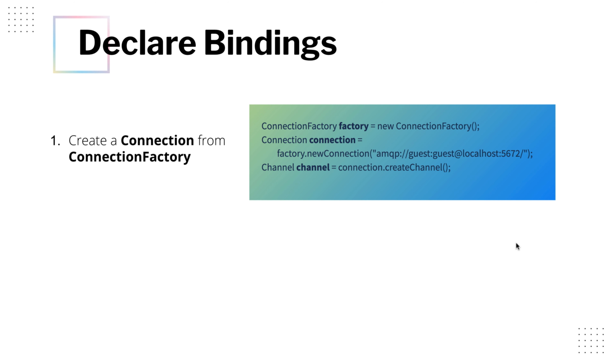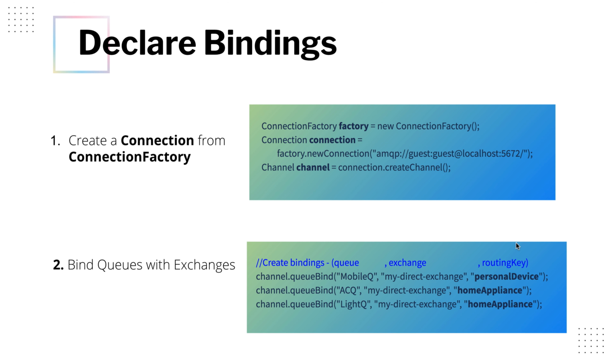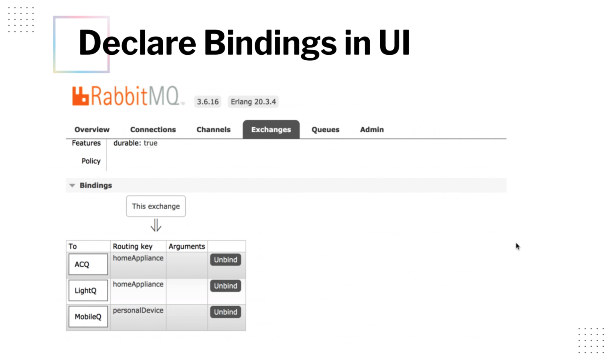create bindings. So far we have created our exchange and queues. Now all we need is to declare bindings. To do binding, we need to first be inside our channel, and then the way we will declare our bindings is using the channel.queueBind method. This method accepts three parameters: queue name, exchange name, and the routing key. So you can see mobile queue is using personal device, AC queue is using home appliance as the routing key, and so the light queue. You can also declare bindings using the user interface that is provided by the RabbitMQ management tool.